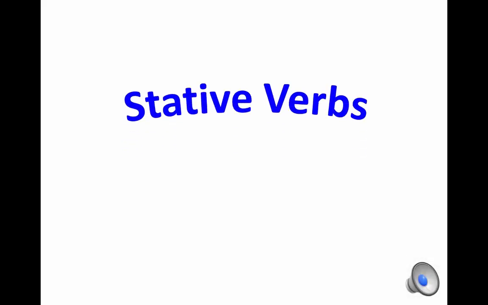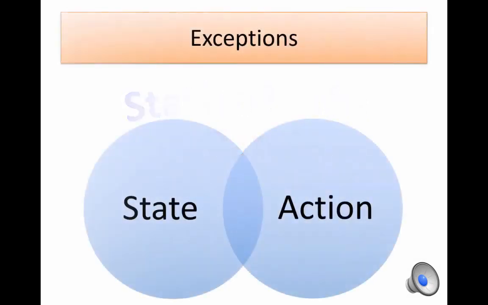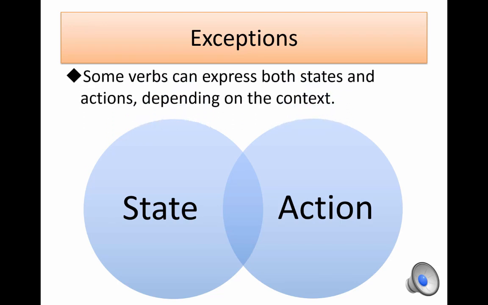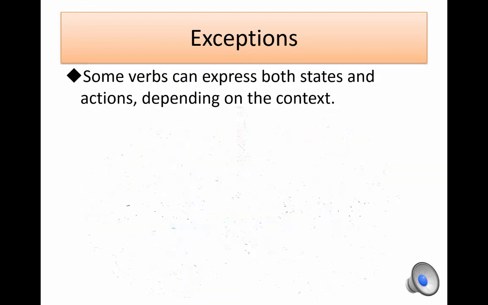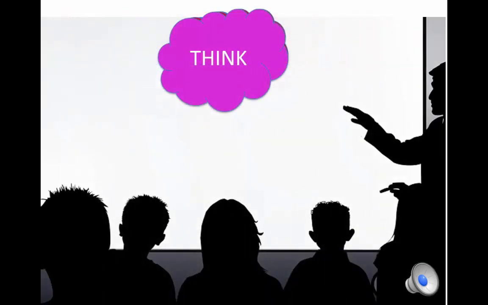Stative verbs. Part 2. Okay, there are some exceptions you should know about. Some verbs can express both states and actions, depending on the context. Take the verb think, for example.